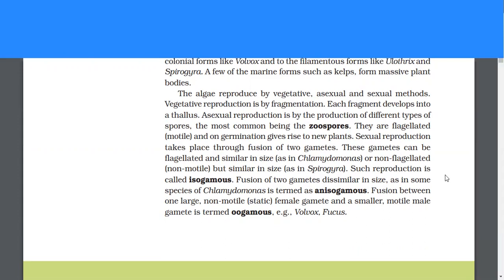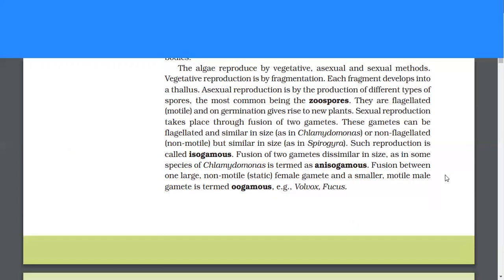Sexual reproduction takes place through fusion of two gametes. These gametes can be flagellated and similar in size as in Chlamydomonas or non-flagellated, non-motile but similar in size as in Spirogyra. Such reproduction is called isogamous. Fusion of two gametes dissimilar in size as in some species of Chlamydomonas is termed as anisogamous. Fusion between one large, non-motile female gamete which is static and a smaller motile male gamete is called oogamous, for example Volvox, Fucus.